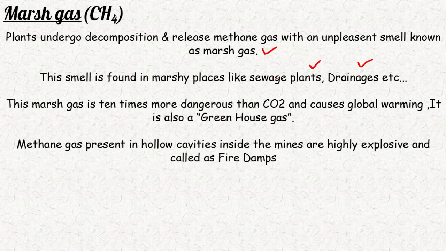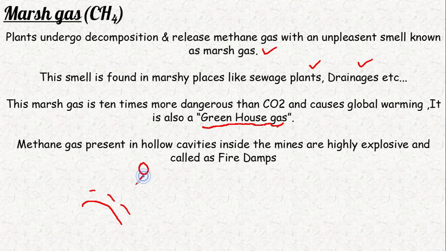And I think you know this marsh gas is also a greenhouse gas. Greenhouse gas does not mean a gas which destroys UV rays or the ozone layer, as they'll tell you. Consider the earth's atmosphere and the sun's rays, with all the gases present.